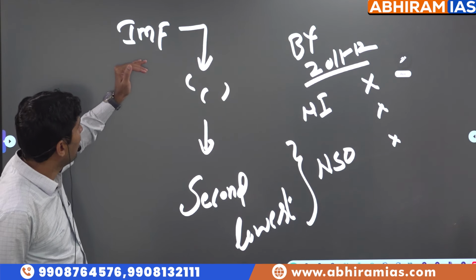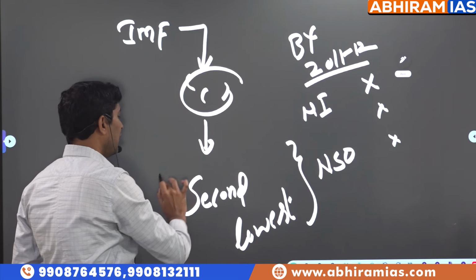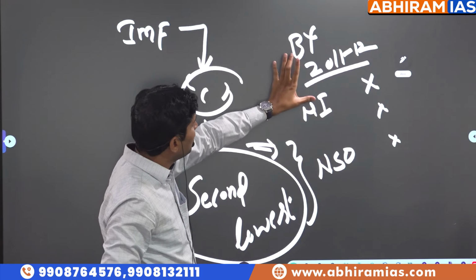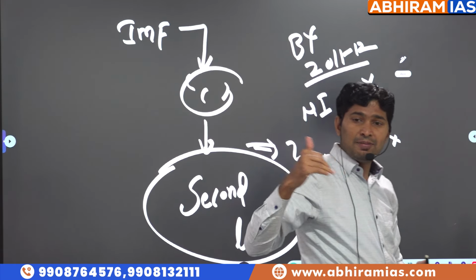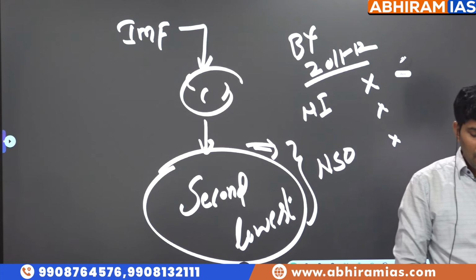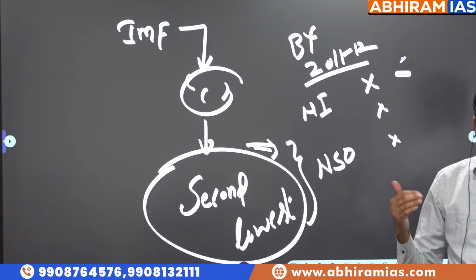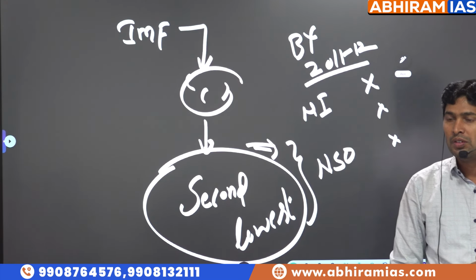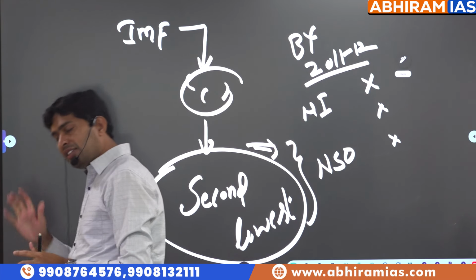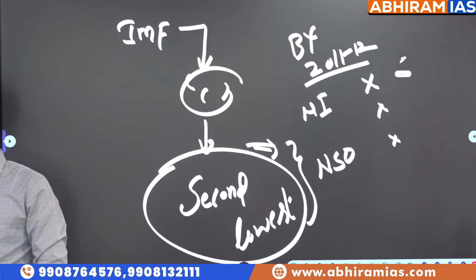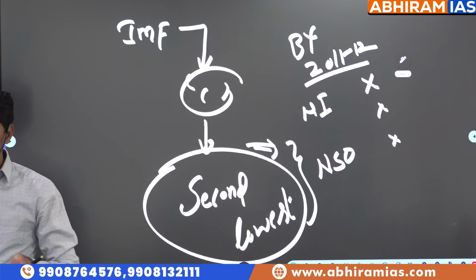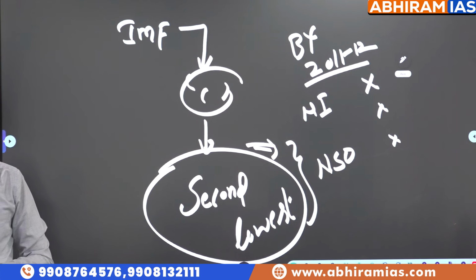So the International Monetary Fund has given a C rating, the second lowest, to India's National Statistical Office, because while estimating growth, the base year is not revised periodically. There are inclusion and exclusion errors in data collection, and most important, there is a time lag in collection and processing of the data. The same day NSO said our estimated GDP growth rate is 8.5, the IMF told us not to trust NSO data because they are giving it a C rating. That is the reason we revise the base year from 2011-12 to 2022-23.